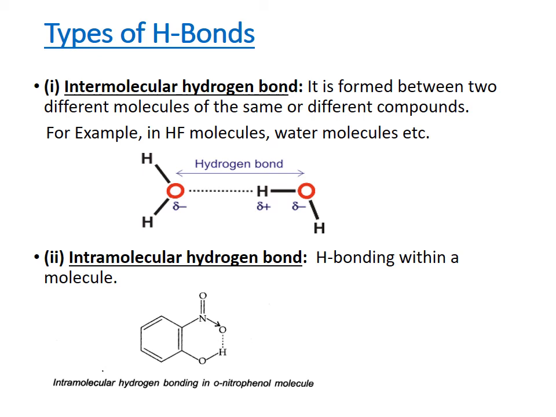You can see that representation in the example. The dotted line is represented between oxygen and hydrogen. Hydrogen is del positive, and oxygen present on nitrogen is del negative. Like this, hydrogen bonding is called intramolecular hydrogen bond.